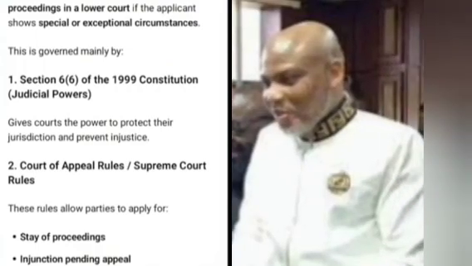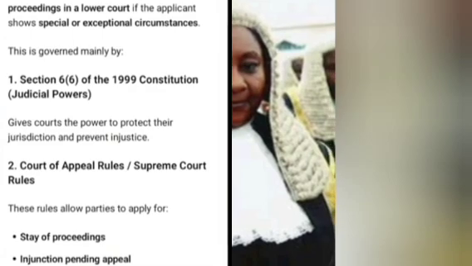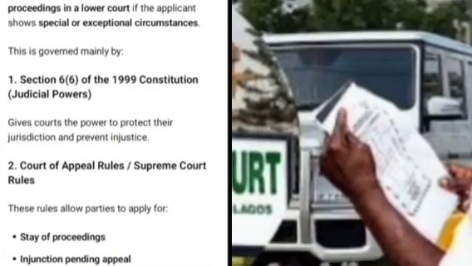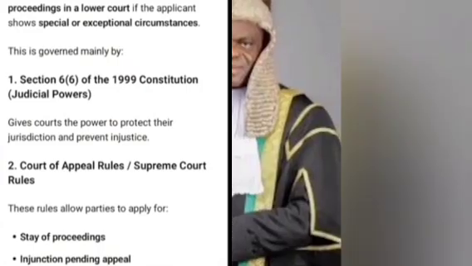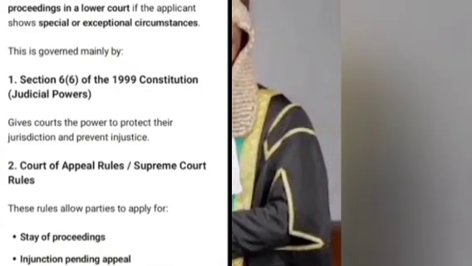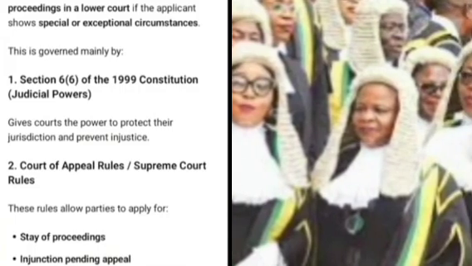Number 2, the Court of Appeal rules / Supreme Court rules. These rules allow parties to apply for: 1. Stay of proceedings, 2. Injunction pending appeal, and 3. Stay of execution. Number 3, case law principles.